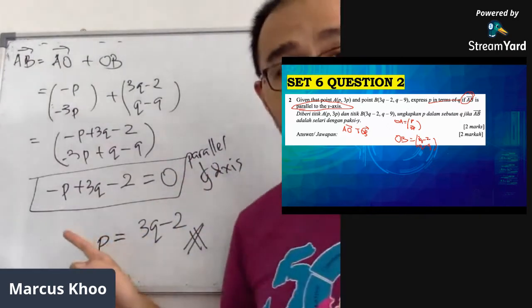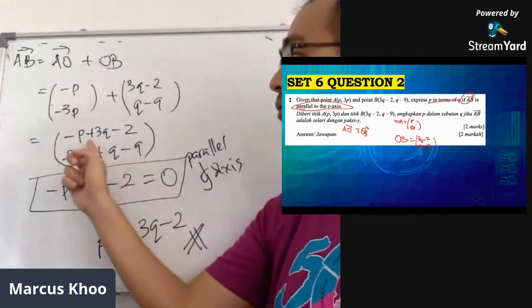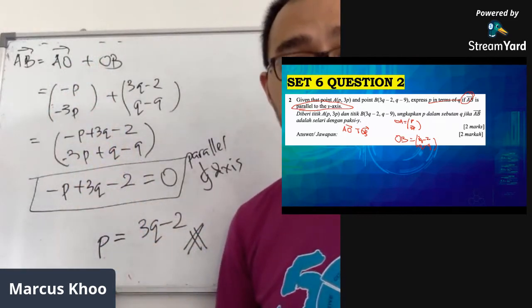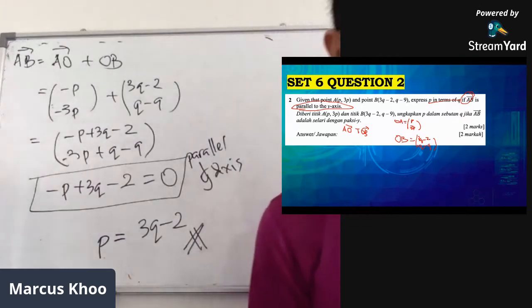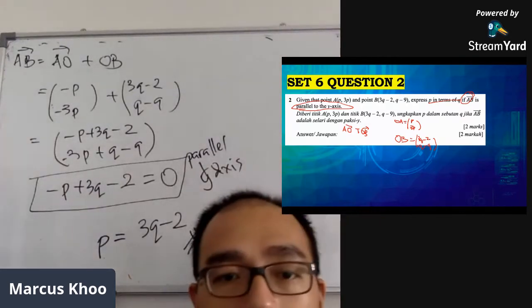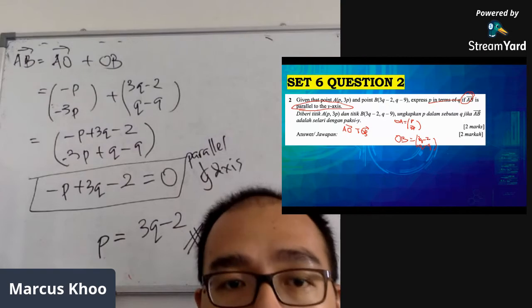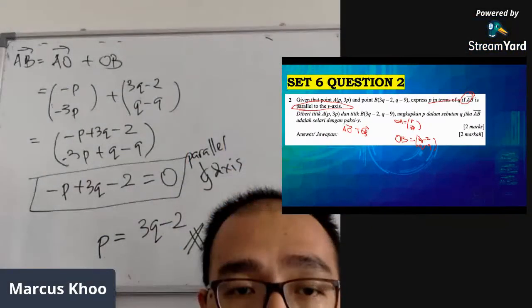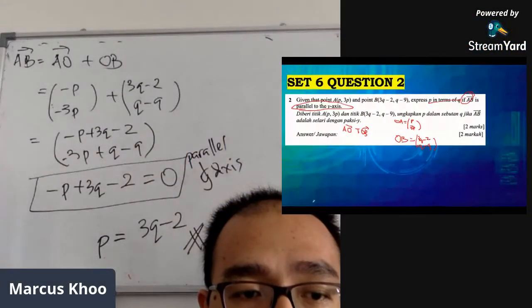But like it or not, this skill of finding the vector is still the more important skill. It needs to be learned. I hope this gives you an overview of what you can do. Oh, sorry. I'm going to look at the next question.